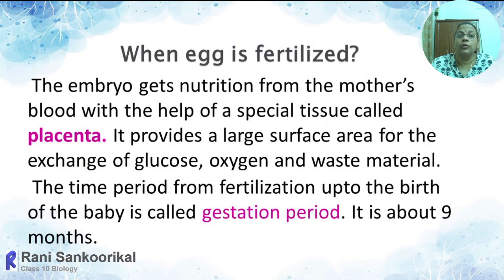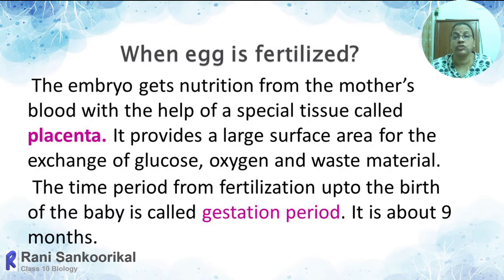So this placenta is actually the connecting link between the fetus and the mother's blood. From the mother's blood, all the needed nutrients such as glucose, amino acids, hormones, antibodies, and oxygen can be exchanged to the child.